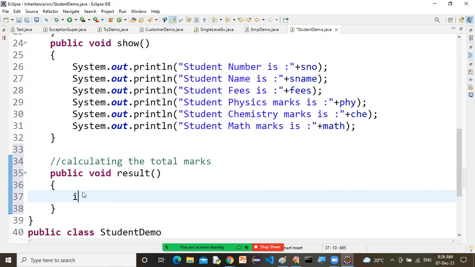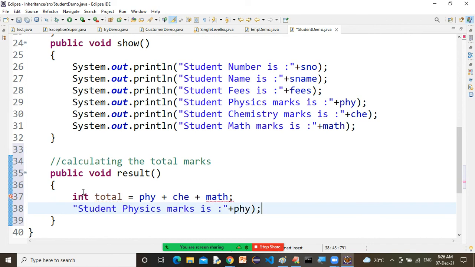Sir, I can write int total is equal to physics plus chemistry plus math. Okay, after developing this program, this is a feature I want to add.